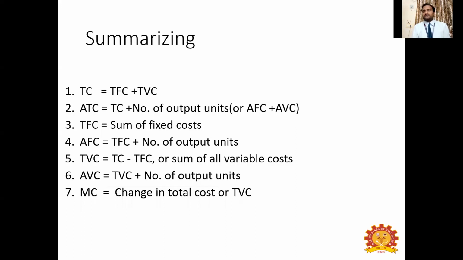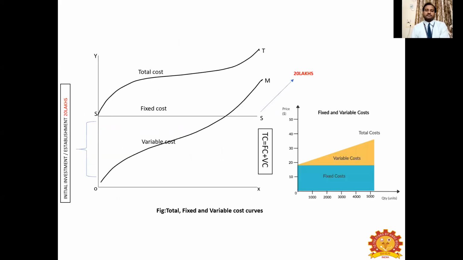And average variable cost, when you divide total variable cost by the number of units, you will get this, right? And marginal cost, as I told you, is the change in total cost when you want to produce 1 additional unit of output. In your business, if you want to increase the output by 1 additional unit, how much additional cost do you have to spend? That is the marginal cost, otherwise called additional cost, right?